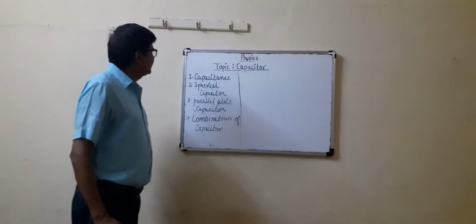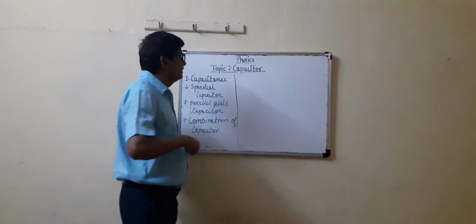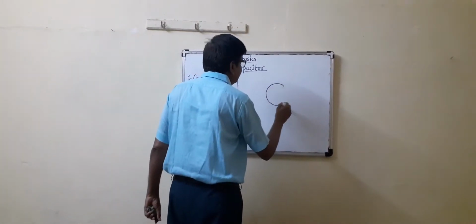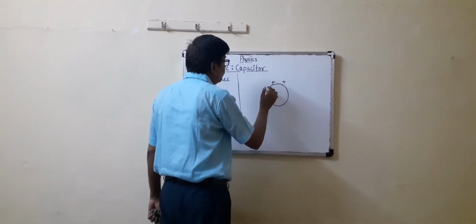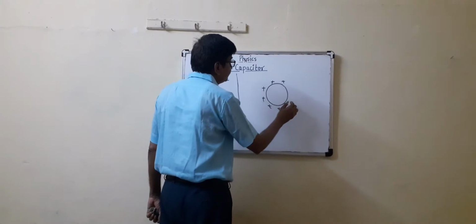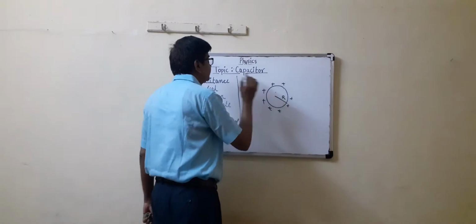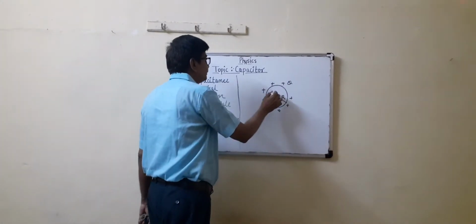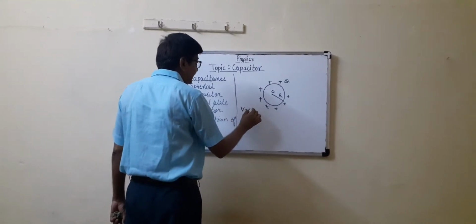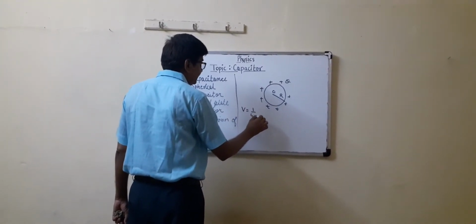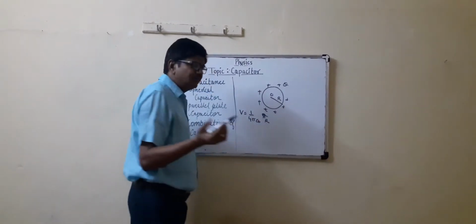Now the next topic is capacitance due to an isolated spherical conductor. Suppose this is a spherical conductor. Charge Q is distributed over it. The radius of the conductor is R. So potential equal to K Q by R, where K means 1 upon 4 pi epsilon naught. Capital Q or small q, as you like, there is no problem.